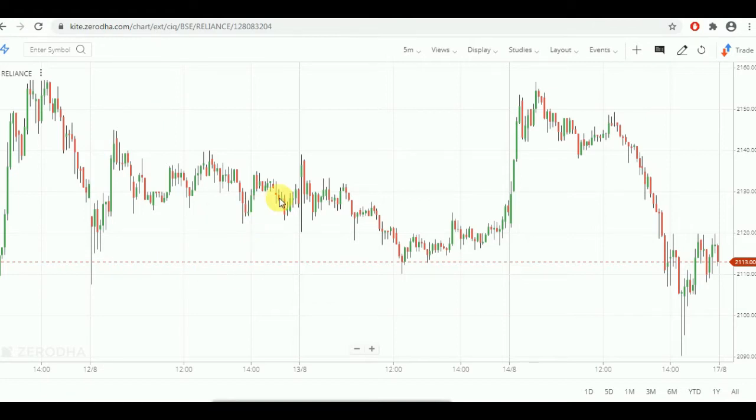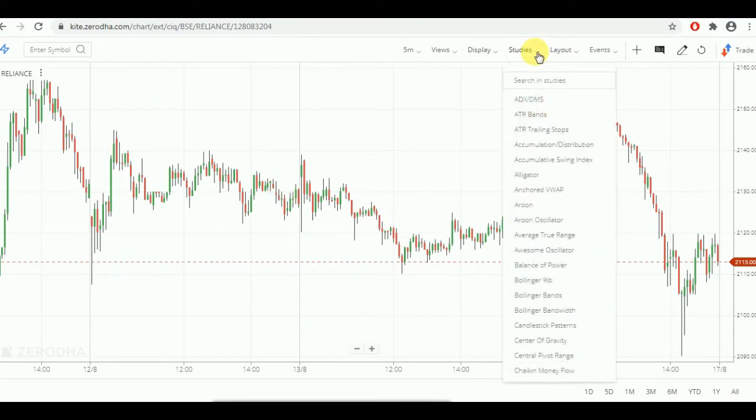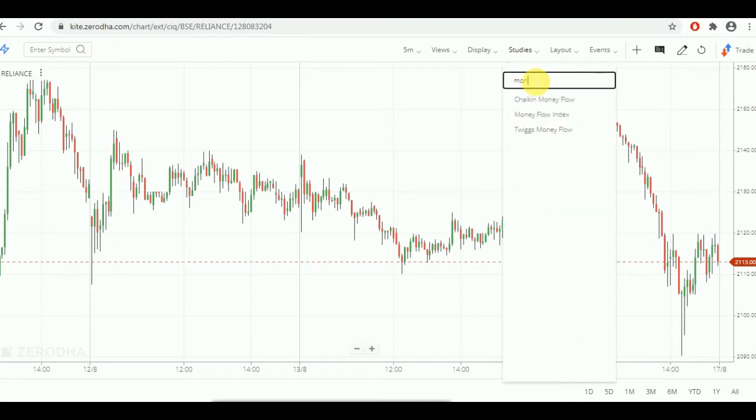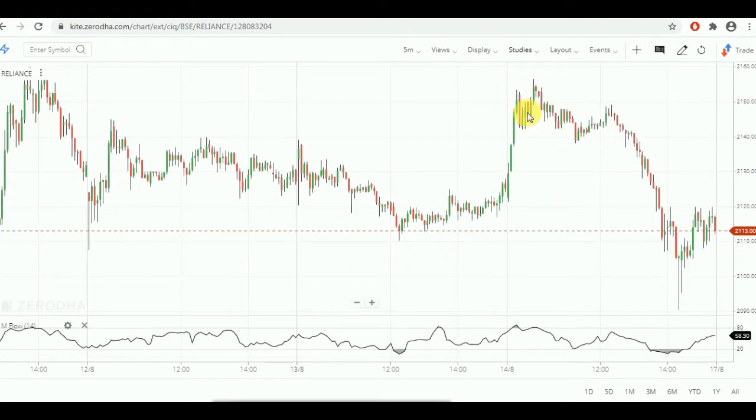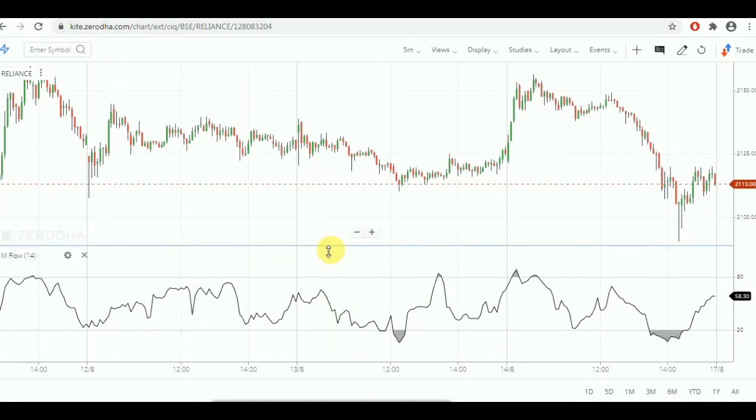Here I have opened a Reliance 5-minute candlestick chart, and on it I am going to apply the MFI indicator. I am typing Money Flow Index. Yes, now you can see this indicator. This black line oscillates from the 0 level to the 100 level at maximum, and based on the movement of this line, a trader can decide whether to enter a position or not.